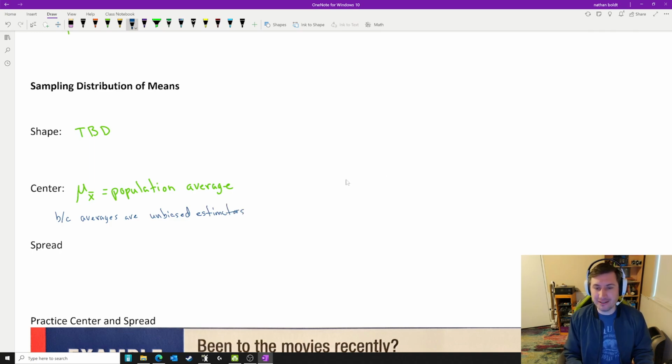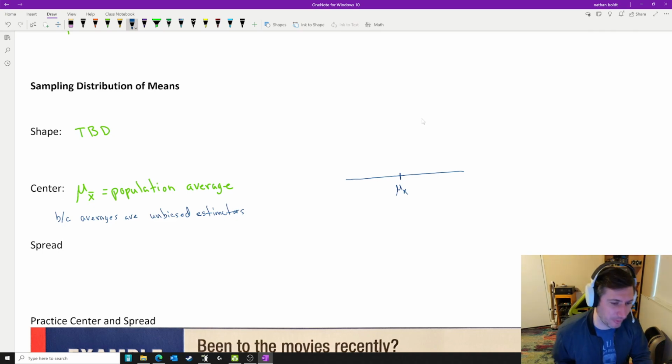So as we're building our sampling distribution here, we know the center is going to be at the true population average, mu sub x. You've got all your x bars, not p hats, that was for proportions, all making some kind of shape that we're going to look at here in a second.